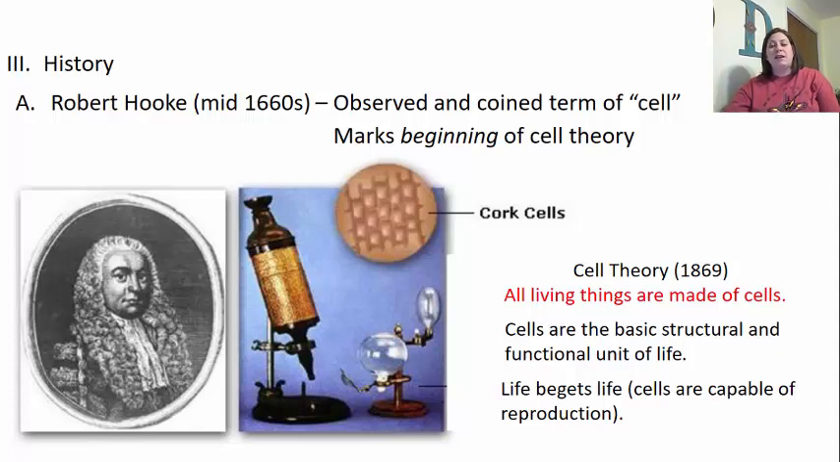Now this cork looked like little rooms underneath the microscope, and this is where he came up with the word cell. This is going to be where we start to see the beginning of the cell theory. The cell theory was eventually going to be put together with all its parts in 1869, but this is the one where we see all living things are made of cells.